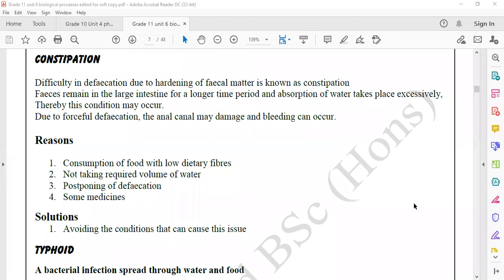In that one, we should be very careful in one thing: if we already have constipation, you go to a doctor for a fever, you go to a doctor for a rash, you have to tell the doctor about the constipation problem.